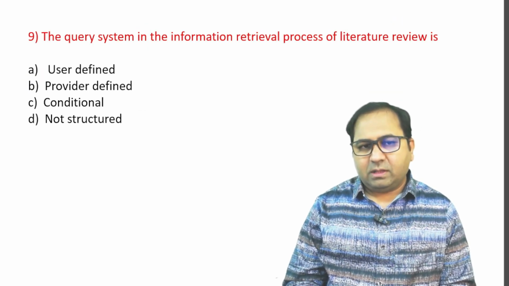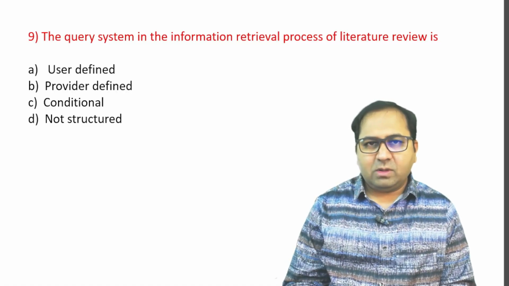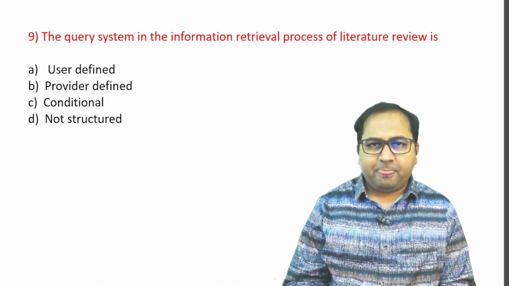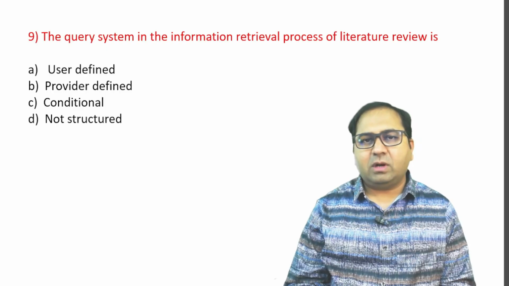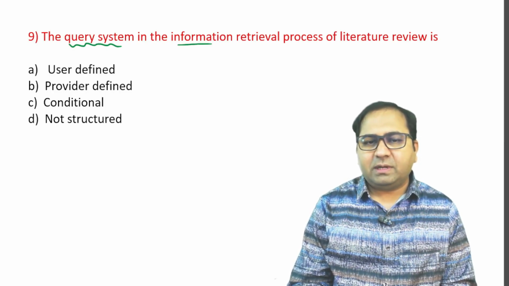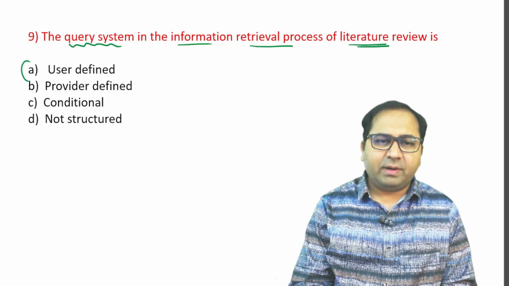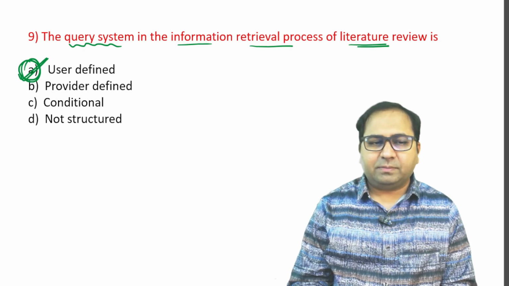Next question. The query system in the information retrieval process of the literature review is what? Options are A. User defined, B is provider defined, C is conditional, and D is not structured. So the query system in the information retrieval process of a literature review is always user defined. So please remember the question and also the answer.